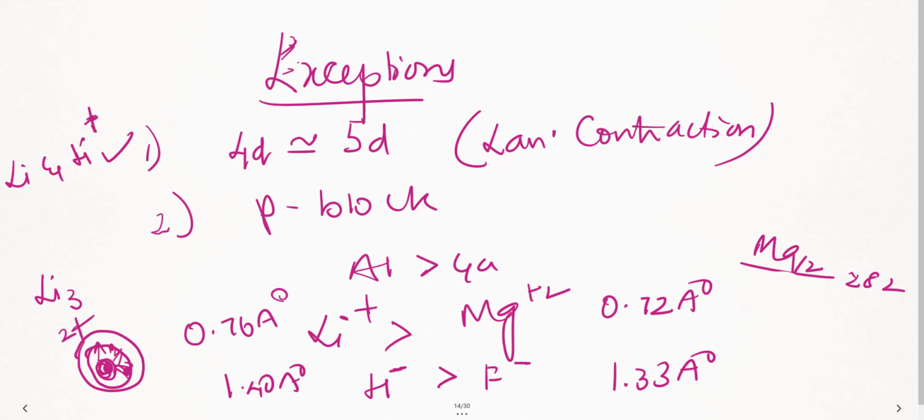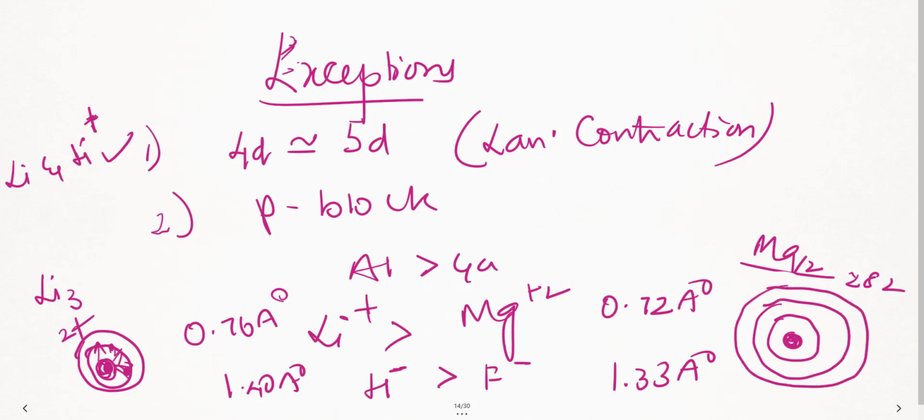Right. Now, here in magnesium, again, you have the central nucleus. You have the K shell. You have the L shell. You have the M shell. Right. So, how many total? 12 protons are there here. Now, you're taking out these 2 electrons because Mg plus 2. So, how many? 2 in the K shell and 8 in the L shell.